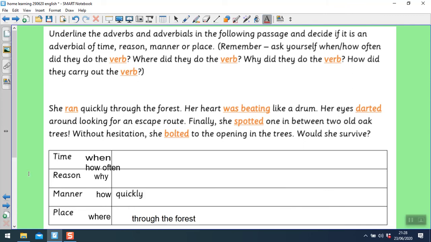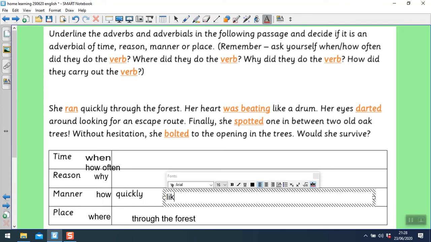I'd like you to pause the video and have a go at placing each adverbial under the correct place in the table. See what you can do. Okay, so was beating is your verb and it's telling you that the heart was beating. It's telling you what the heart was doing. How was it beating? It was beating like a drum, and that's manner.